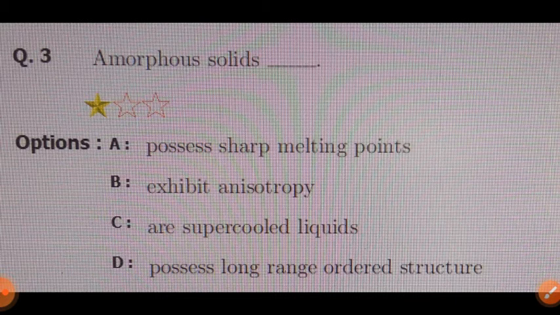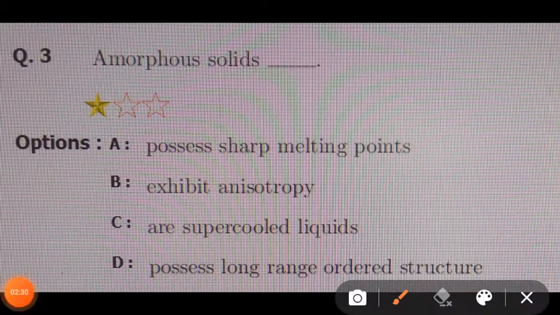There are four options. A option, possess sharp melting point. B. Exhibit anisotropic. C option, are supercooled liquids. And D. Possesses long range ordered structures. In this question, the three options A, B and D are the properties of the crystalline solid, while amorphous solids are the supercooled liquids, and this answer is C.